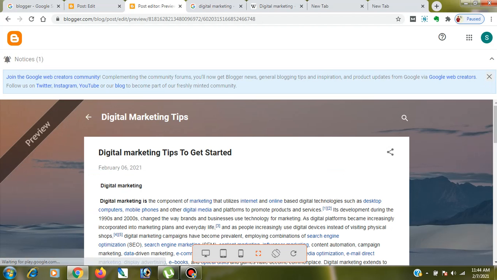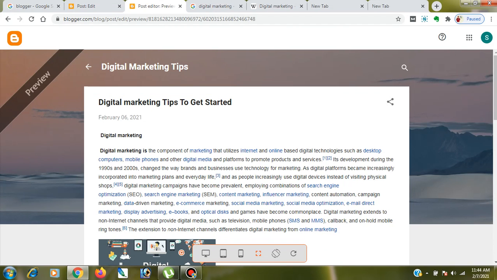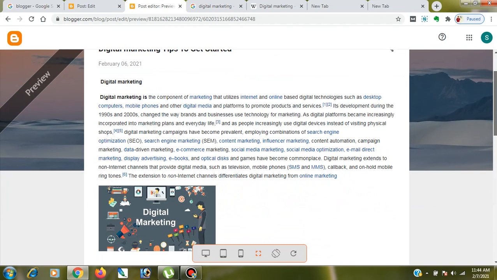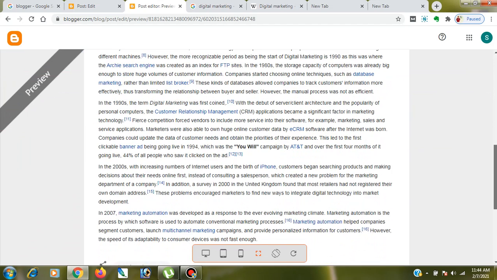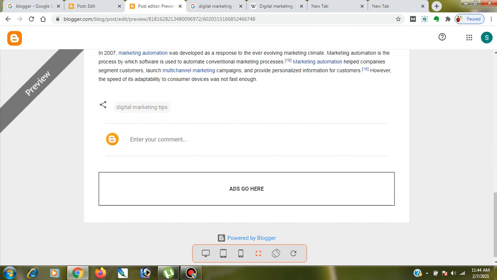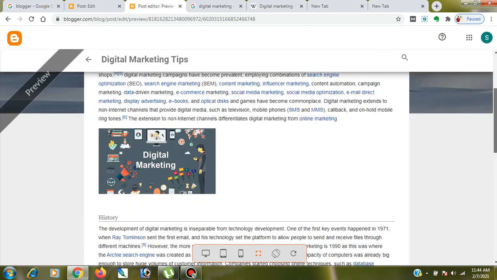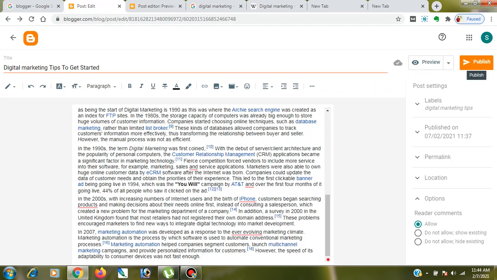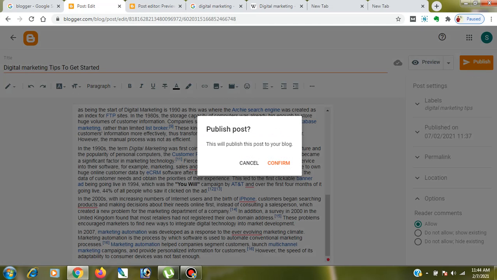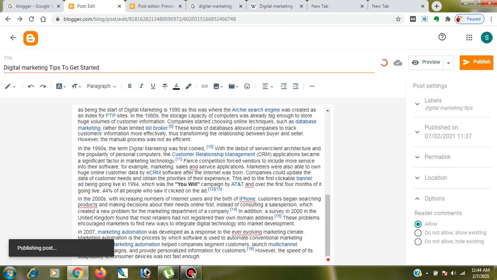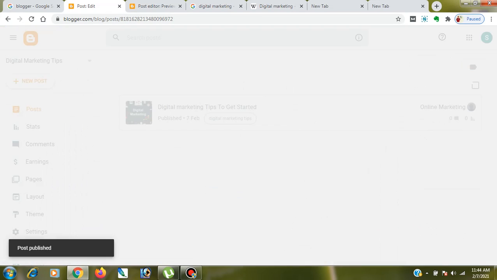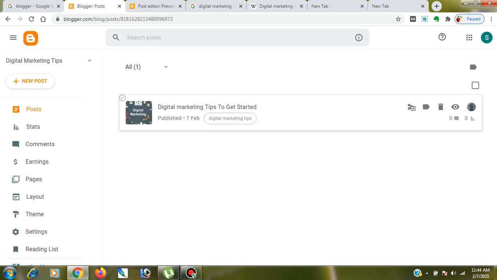I will hit that and see, this is the URL. It will appear in the image in the Google search. So if anyone wants to add a comment, they can comment here. Digital marketing tips is the label, so that's why it's showing that. So once done, I will hit publish. Okay, I will hit confirm, and my first blog post using the Blogger platform is live now, you can see.